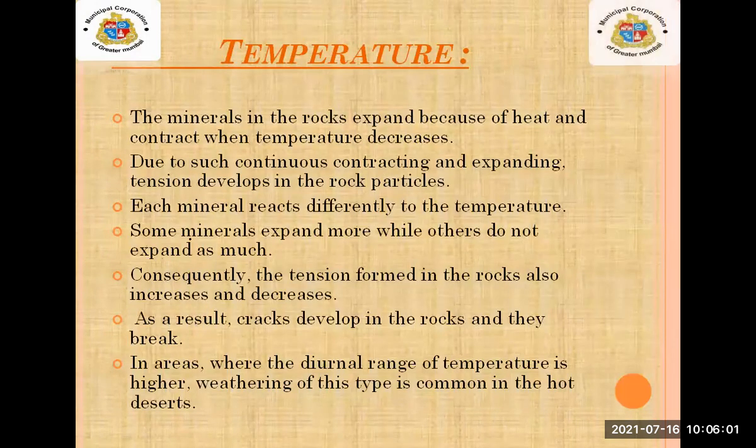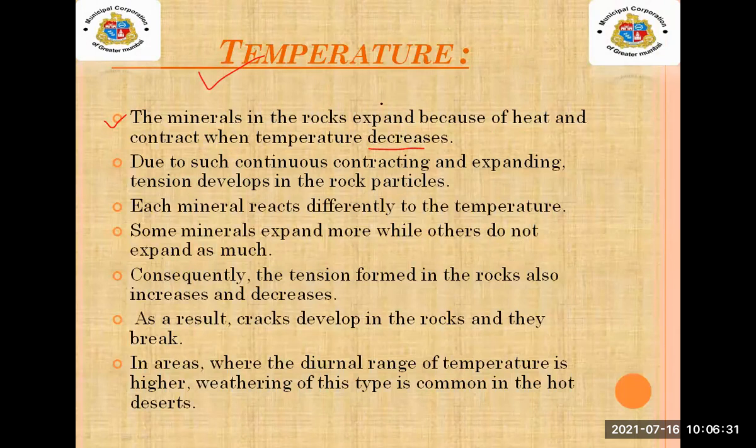Now the first main reason of mechanical weathering is temperature. The minerals in the rocks expand because of heat and contract when temperature decreases. As we all know, rock is made of different minerals, and different minerals have their own characteristics.